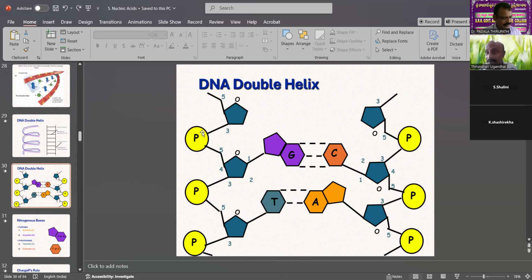During the replication process, the hydrogen bonds are released, leading to separation of the two DNA strands. Each DNA strand is replicated into two DNAs. One DNA is the parental, the other is the new or daughter DNA. So in one self-replication process, a single DNA forms two DNAs. In the same way, the cell undergoes mitosis to form one cell, two cells or four cells. So these are the functions.